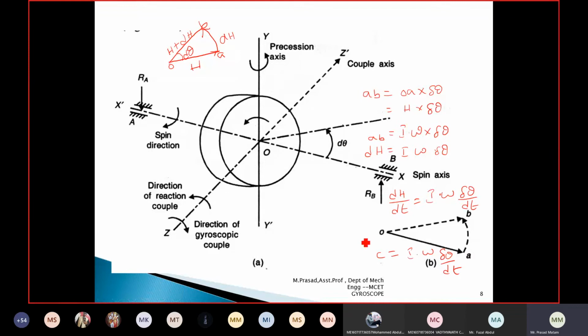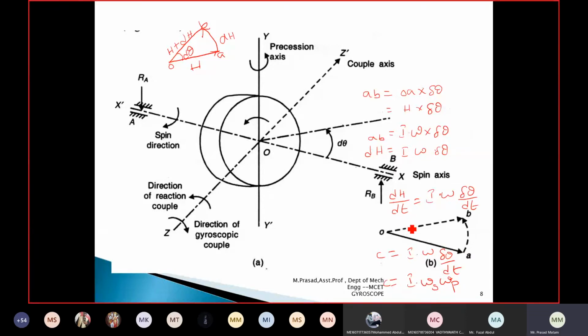Now I can write like this: couple is equal to I into omega into the precession rate. This is again a rotational velocity only. Change in angle is nothing but rotational velocity with respect to time. That's why I have written it as omega p. I'll write like this: I into omega s into omega p, which is nothing but the couple.